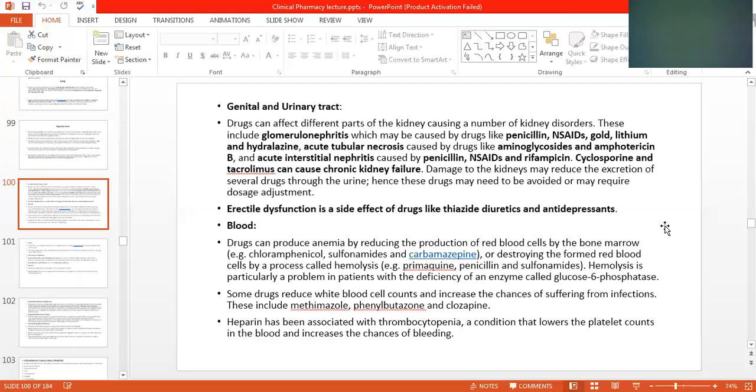Some drugs reduce the white blood cell count and increase the chances of infection. These include metronidazole, phenylbutazone, and clofazimine. So these three drugs cause blood abnormality, especially of white blood cells. Heparin, an anticoagulant, has been associated with thrombocytopenia, a condition that lowers the platelet count in the blood and increases the chances of bleeding.